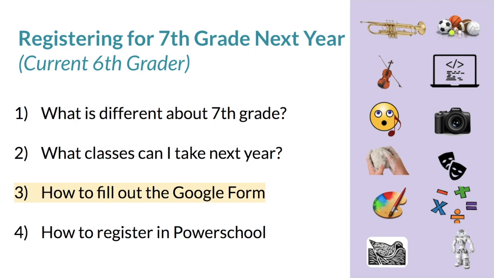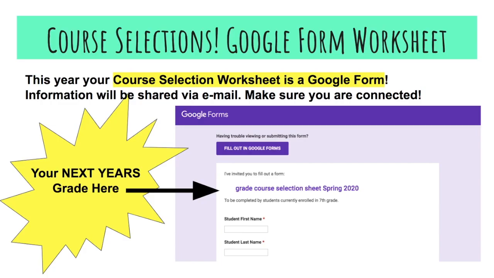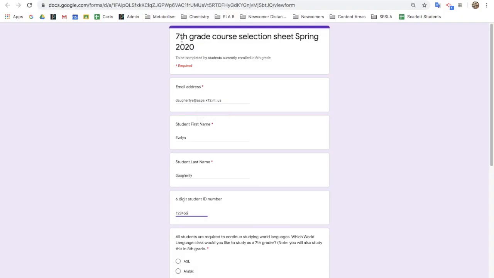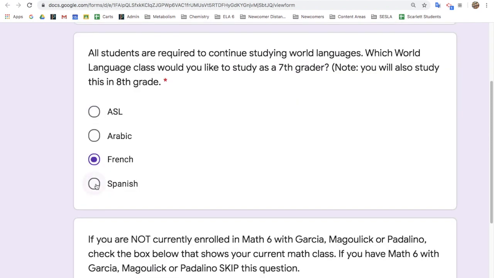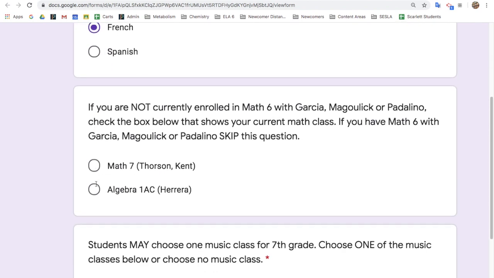Let's talk about how to fill out the Google form. Mr. Vasquez will email the Google form, or it's available on the Scarlet website. Make sure that your Google form says 7th grade course selection because next year you'll be a 7th grader. Write your email, your first name, your last name, and your student ID number. That's your lunch number. First, you're going to choose 1 foreign language.